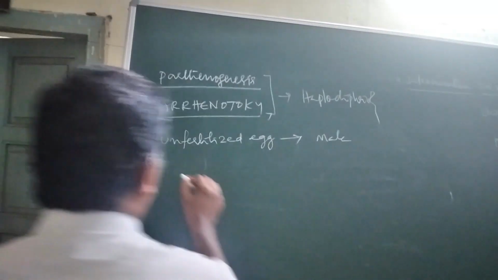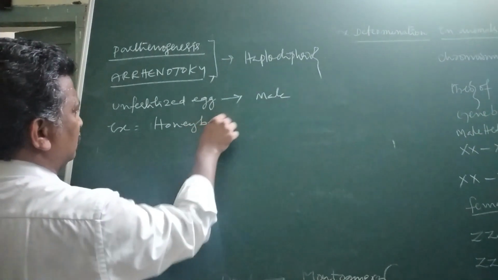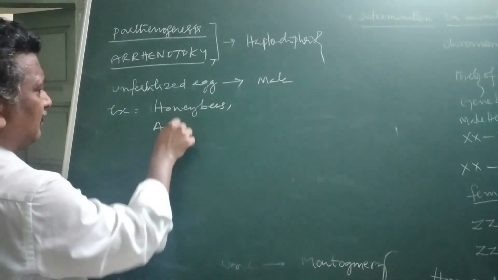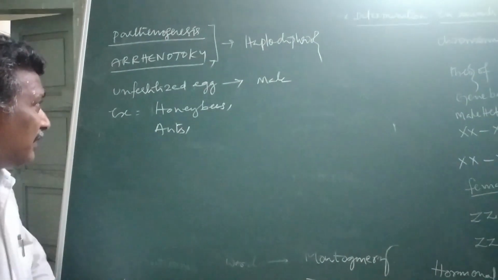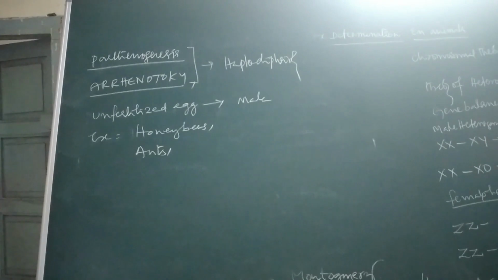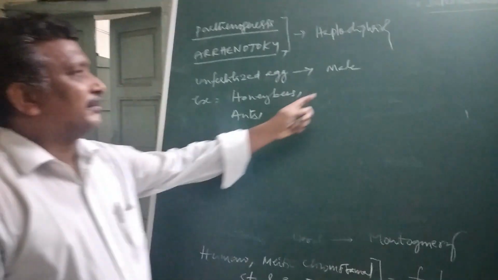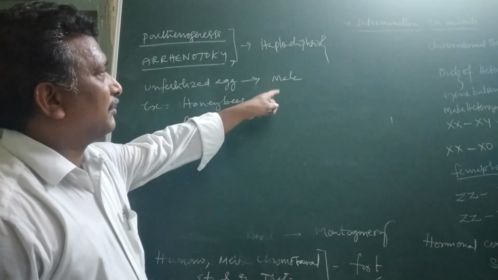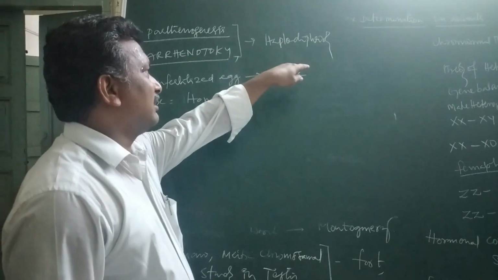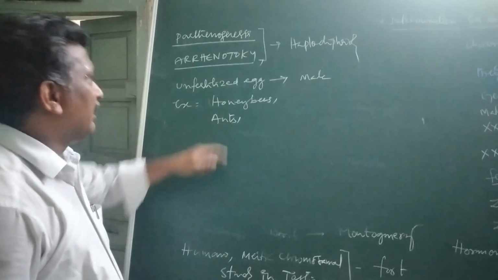You remember, the examples for this are honeybees, ants, etc. Males are always haploid in condition, females are always diploid in condition. So haplodiploid condition also decides the type of sex in the case of honeybees and ants.